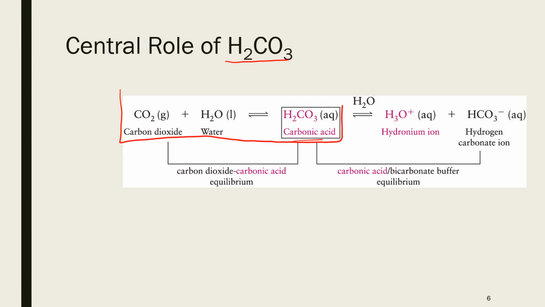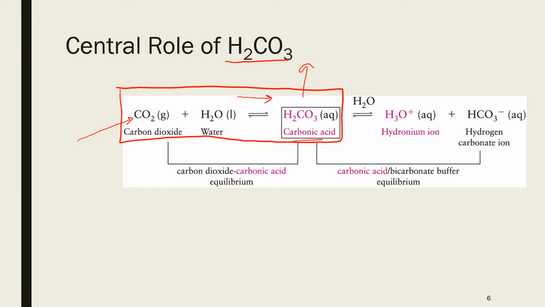It is a reversible reaction, and according to Le Chatelier's principle, if there is more carbon dioxide in blood, it will shift the equilibrium to the right, and we will get more carbonic acid generated in the blood. This will come in handy when we explain how the buffer action maintains the pH of blood. But for now, just remember that this is a reversible reaction and it follows Le Chatelier's principle.